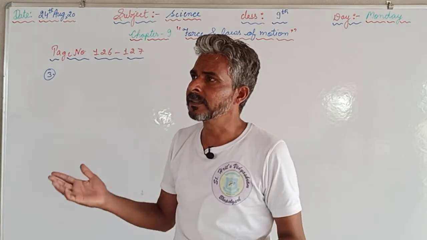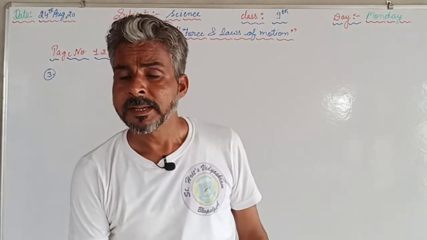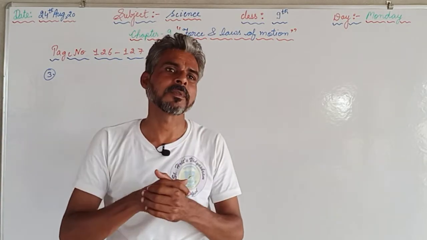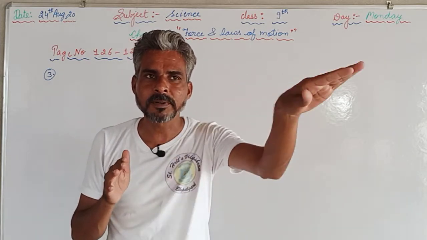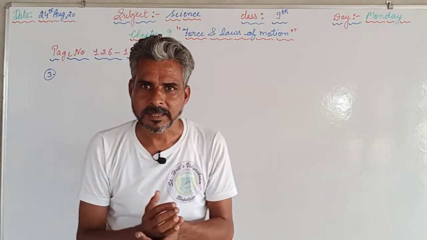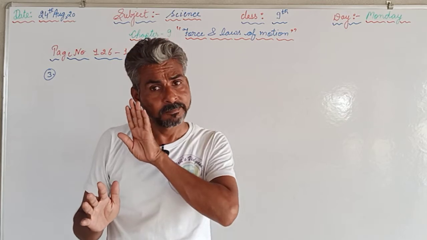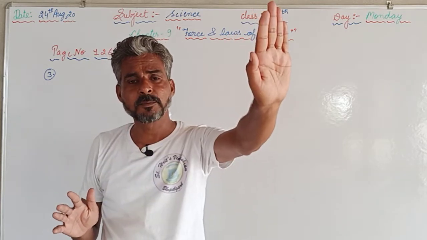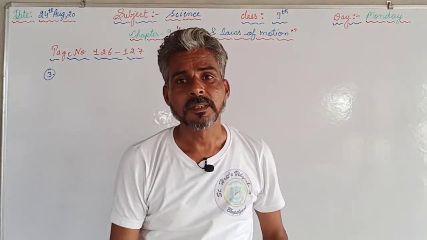As we have discussed the third law of motion, every action has an equal but opposite reaction. You have seen whenever the bullet is fired from the rifle, there is a jerk, meaning the bullet will go in the forward direction and the rifle will move in the backward direction, and the speed cannot be the same. It will not be that the rifle goes backward with the same speed as the bullet goes forward. No, that will not follow the law.